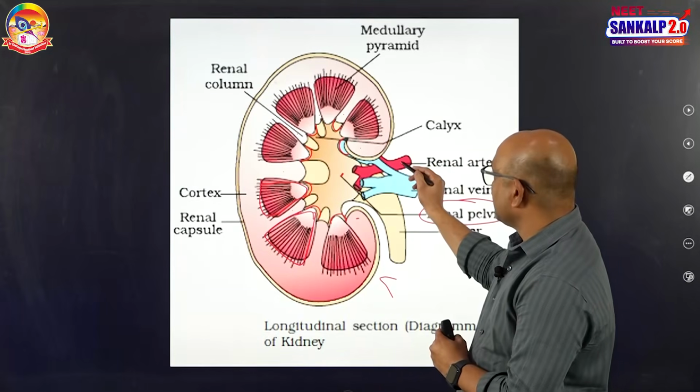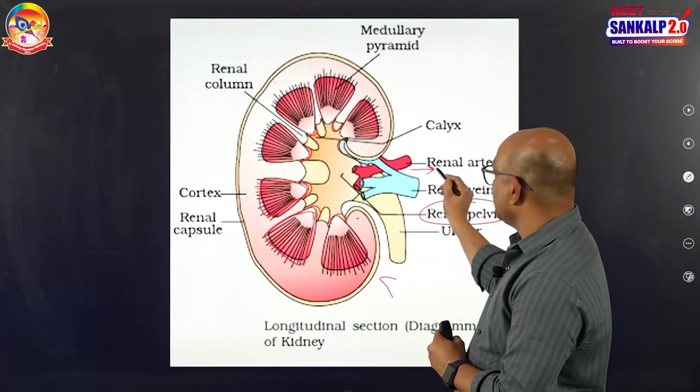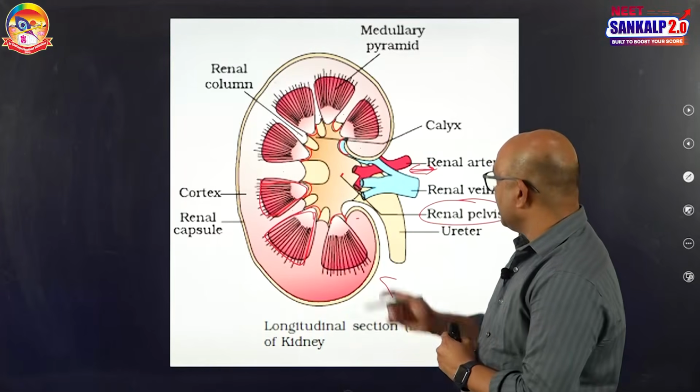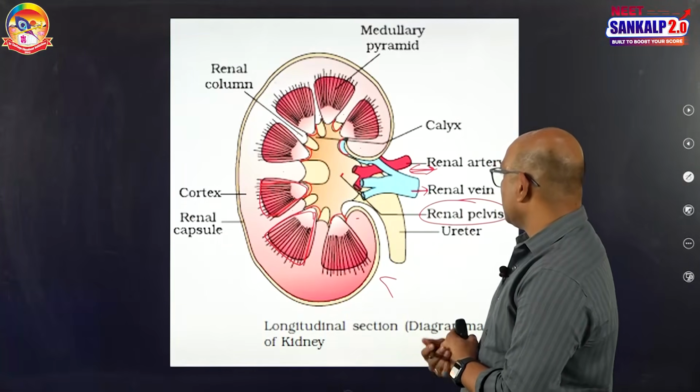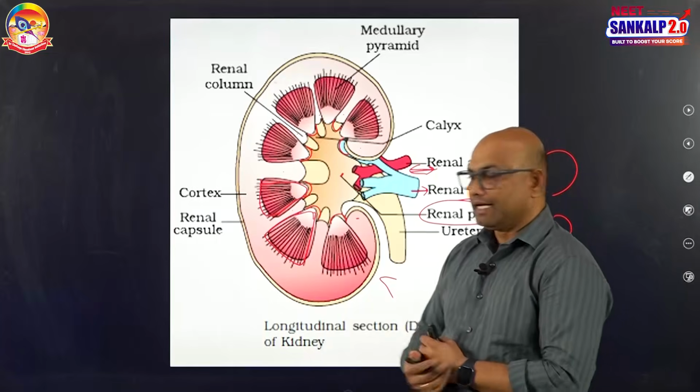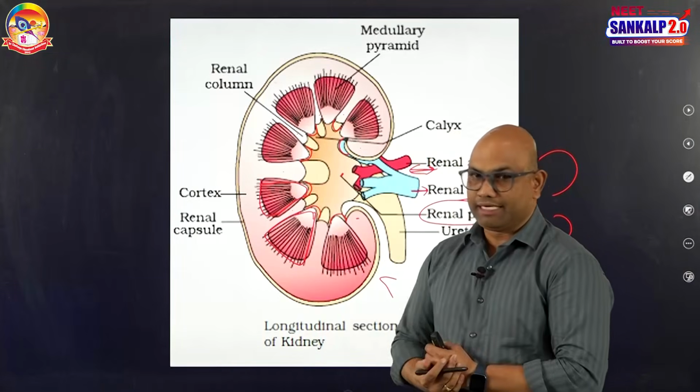And see, this red color is the renal artery, which is supplying blood to the kidney, and the renal vein carries the blood out of the kidney. I will discuss the blood flow inside the kidney later.